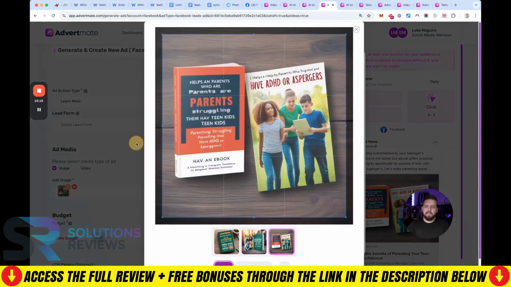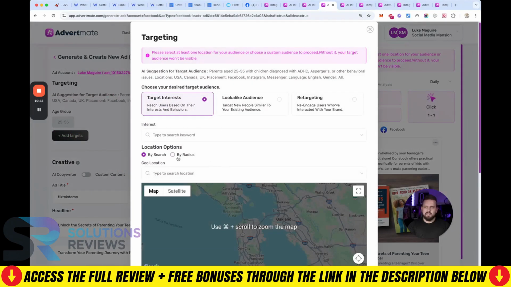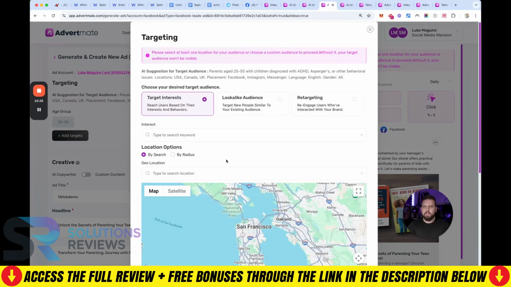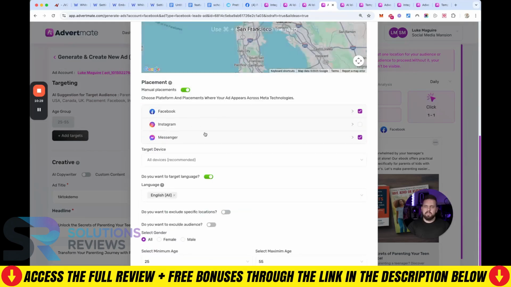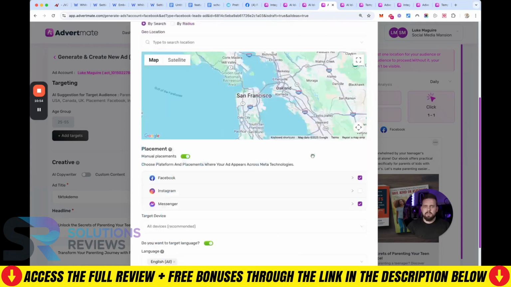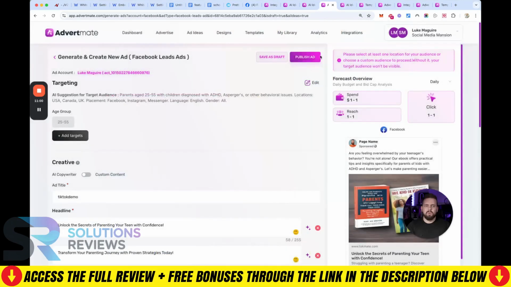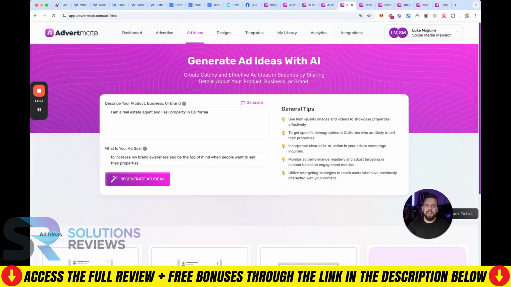So selecting the ad, we're good to go, and we can then go ahead if we wanted to choose our audience up here, choose our target area by whole area or even by radius, select which platforms, Facebook, Instagram, Messenger, if it's for phones or not, all these different other cool things to really target down. But again, if you're brand new to ads, just follow what's given here. So we could type in ADHD for interests. And we can type in, say, located in the USA. We can target Facebook, Instagram, Messenger. So then down here, I'd go Instagram, and we would be able to then get this ad running on all those platforms right away. So that's the core product overall.